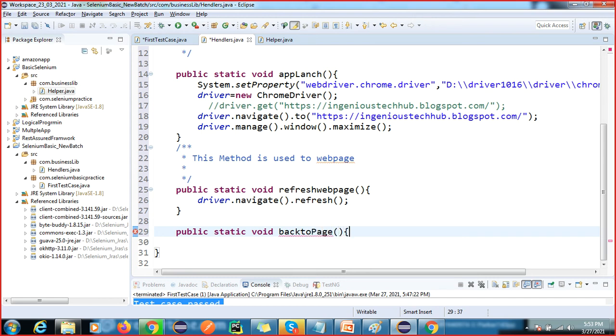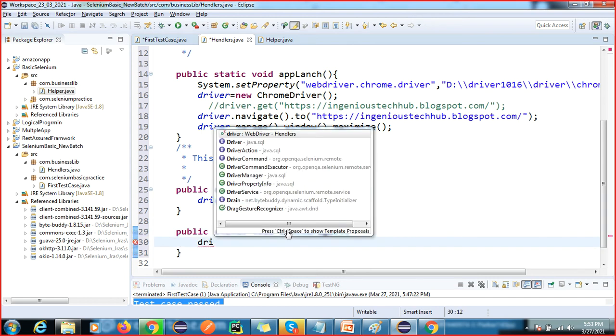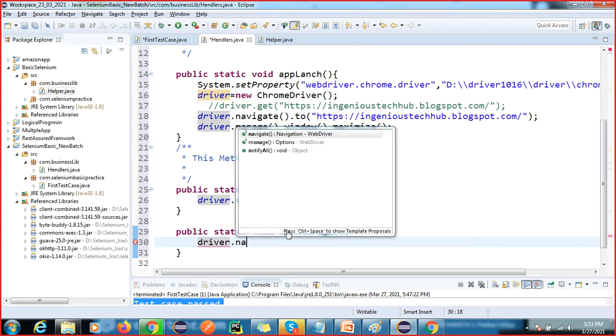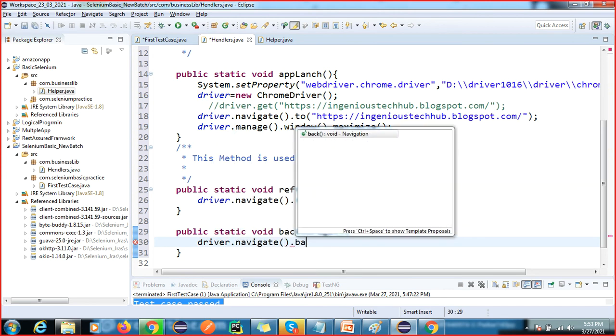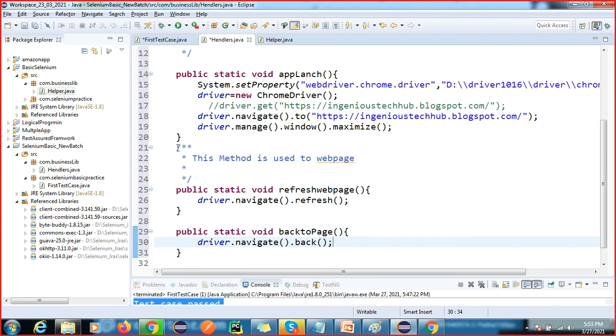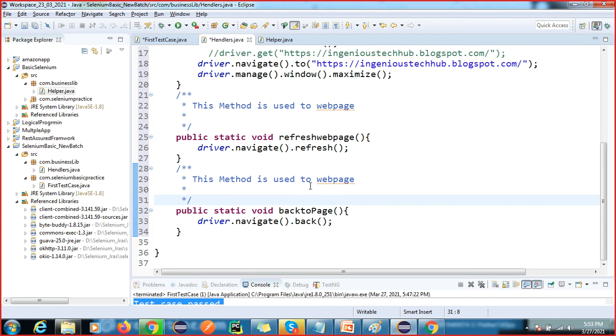Okay, so we'll create a driver dot navigate to back. This method is used to land on the previous page. If there is any spelling mistake, you guys can correct it. Okay, so this method is used to land on the previous page.